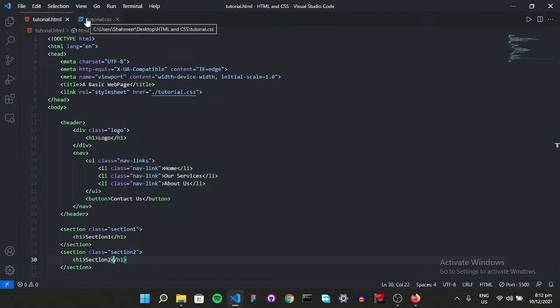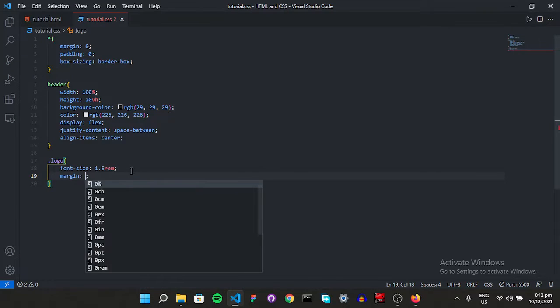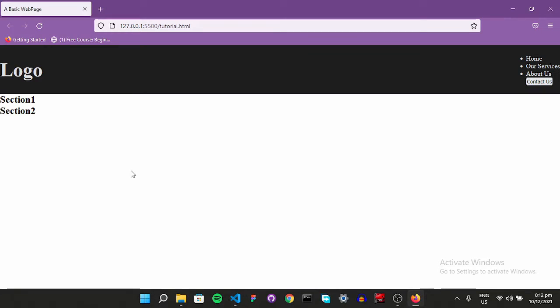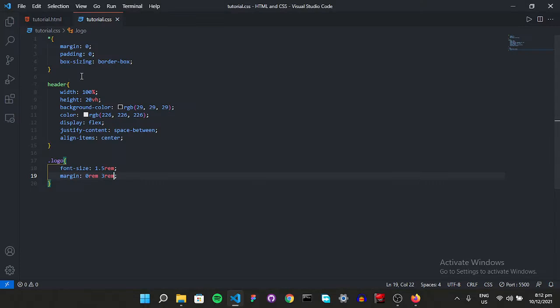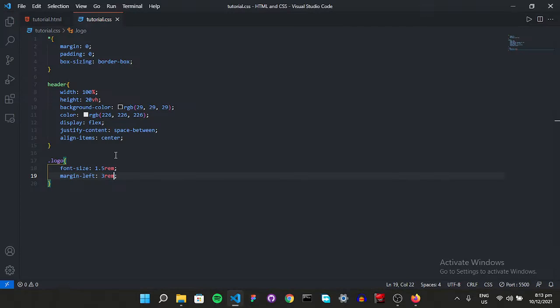What can we do for more styling? It's up to you. You can use whatever you want to, but I think just give it a little bit of margin. So let's give it a margin 0 rem from top and bottom, and from left and right let's give it 3 rem. Yeah, that's great. You know, we don't want our margin from here, so you don't want to use this property, just say margin left and use it 3 rem. Going to do the same job, but you know, we won't have the margin from here, right? That's just for the better practice. I think we are done with the logo.